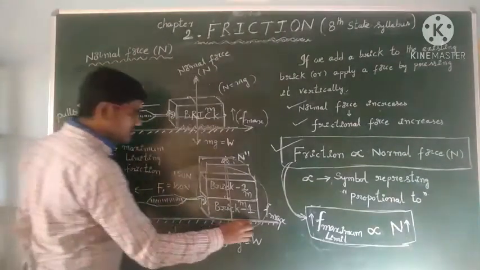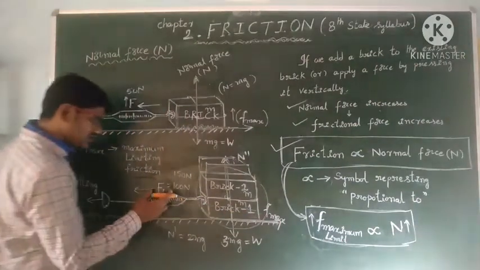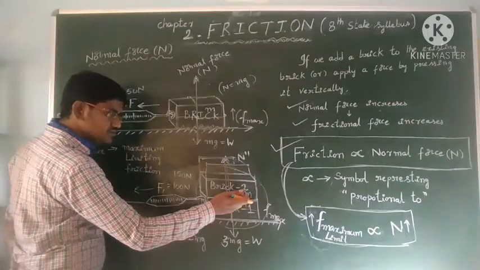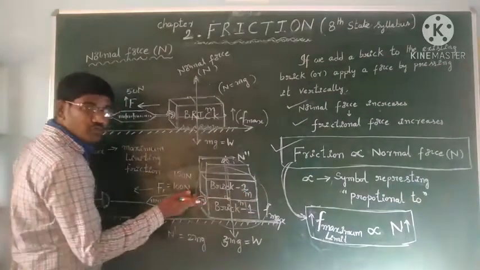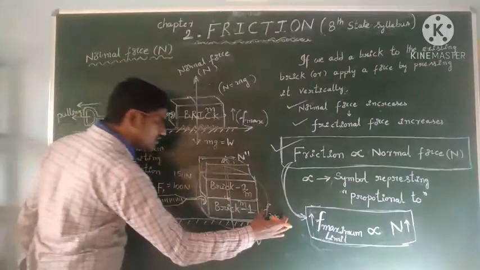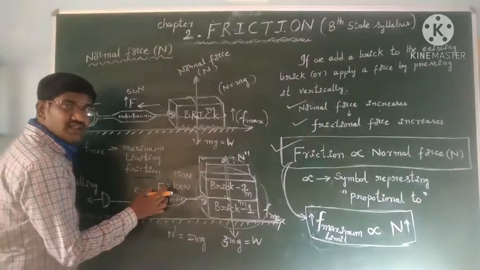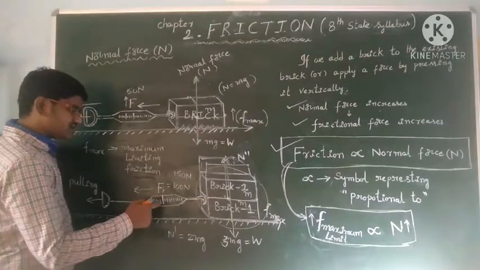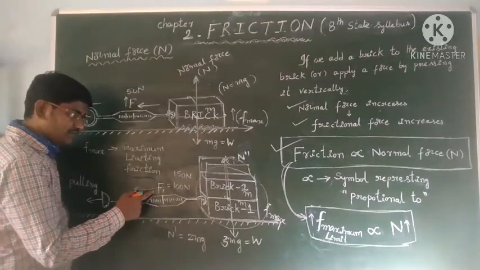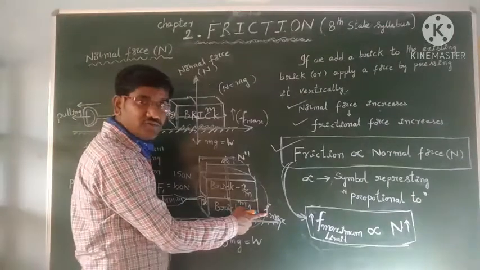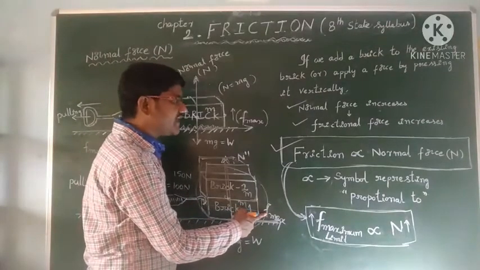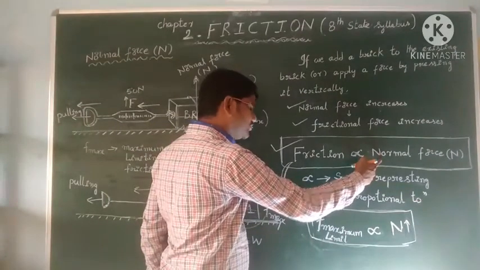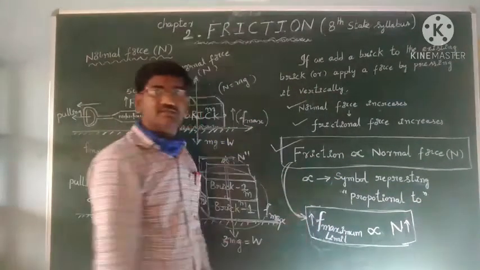So in this situation the friction is trying to oppose and this is the applied force. These both are balanced. It just begins to move. It is ready to move. In that situation, the frictional force is equal to the applied force. This applied force is the reading of the spring balance. The spring balance scale reading is the applied force. That is the maximum static frictional force. The limit of maximum static frictional force is directly proportional to the normal force. That will be represented like this.